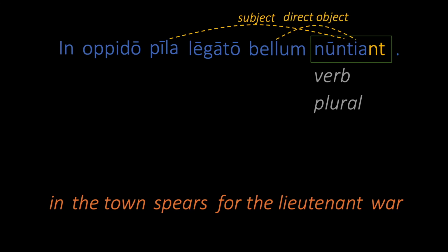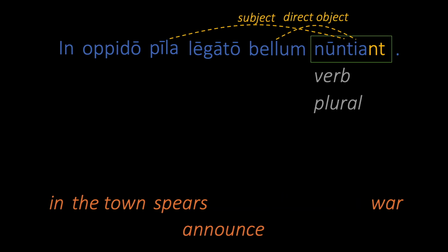The meaning of the verb is announce, and it's the kind of verb that takes an indirect object in Latin, so we're going to change for the lieutenant to the lieutenant. That leaves us with in the town spears to the lieutenant war announce, or in more understandable word order, in the town spears announce war to the lieutenant, which makes perfect sense as long as we understand it figuratively.